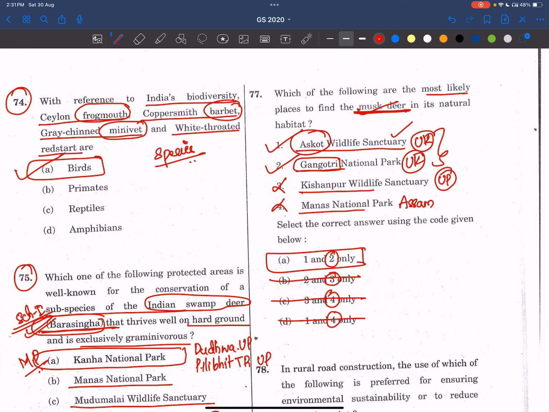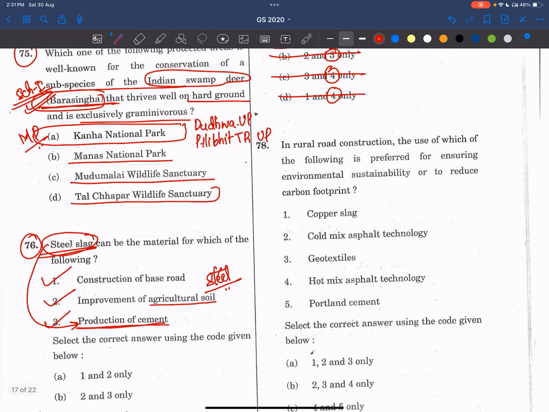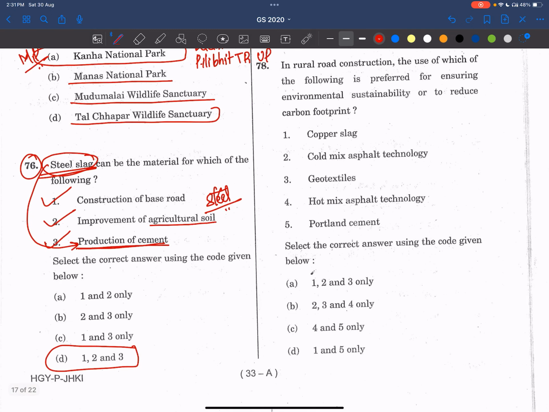Mostly UPSC is focusing on this Uttarakhand region, the Himalayan regions, because they are ecologically sensitive as well. Recently, we have seen cloudbursts, and the rivers in Uttarakhand were flowing in dangerous conditions. So this region is ecologically sensitive, and we have to read about all these things as well, not only for us, but for these animals as well. So we got the answer. Now let's try to read about these national parks and wildlife sanctuaries. I'll try to make notes on them and share in the Telegram channel. If possible, you should also make your own notes and supplement them from my Telegram notes.